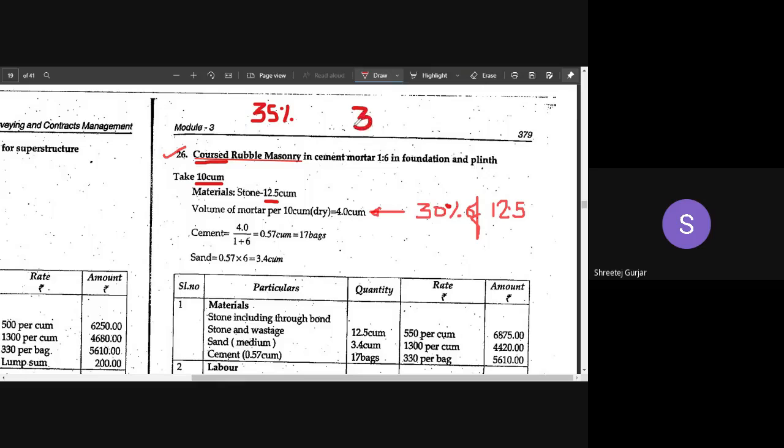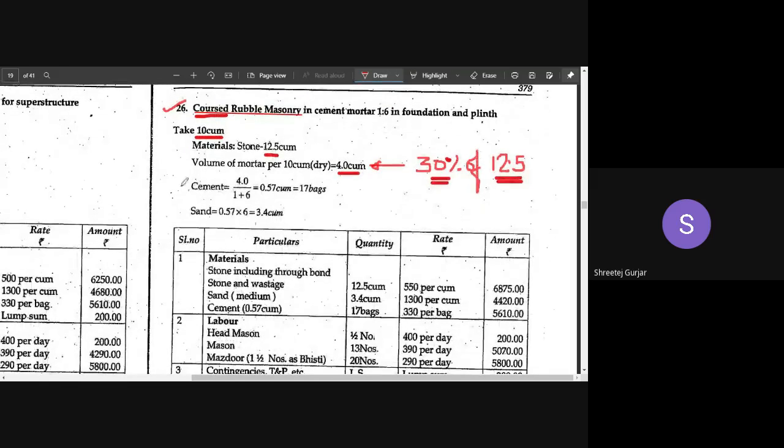So we will assume 30% of mortar volume is required. That is, of the total volume of work, take 30%. So 30% of 12.5, we take the volume of mortar as 4 cubic meters.